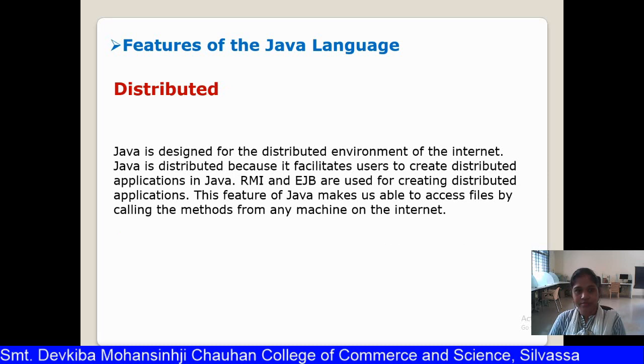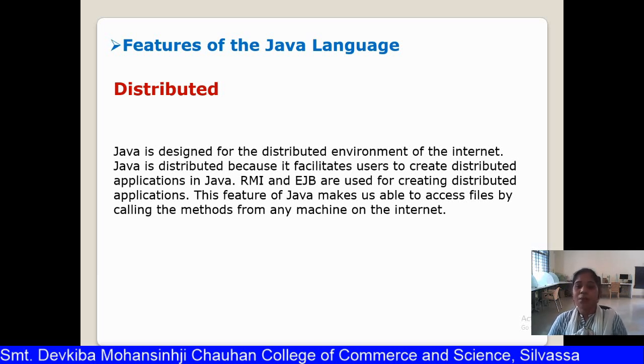Distributed. Java programs are generally distributed. Java programs are generally made for working in a distributed environment. So it is designed for a distributed environment to work over the internet. Java is distributed because it facilitates users to create distributed applications in Java with the help of RMI and EJB. These are very advanced and good features which make Java programming distributed.